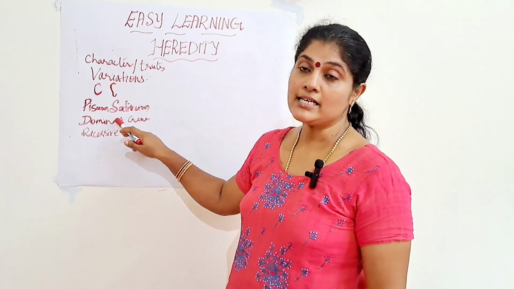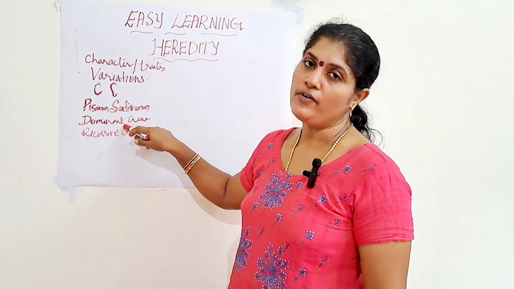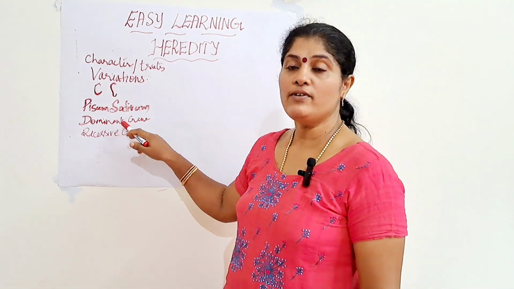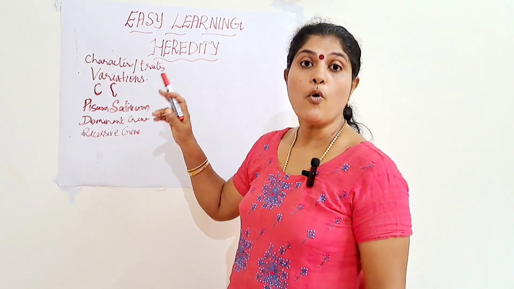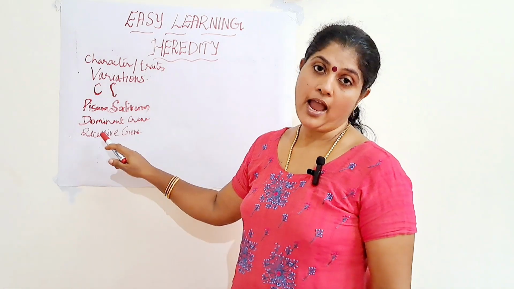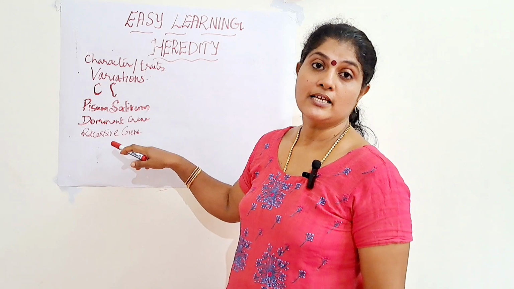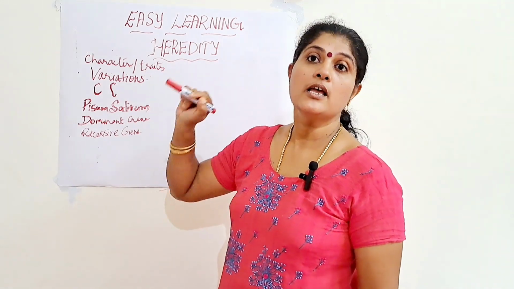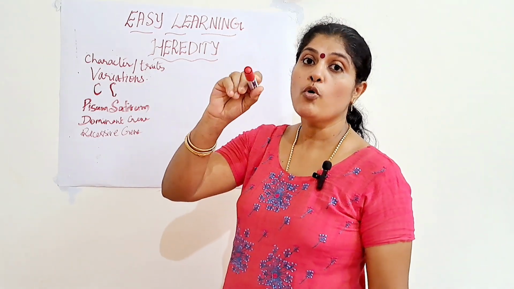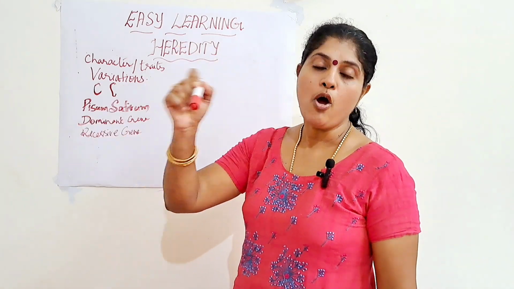The gene which determines the appearance of an organism even in the presence of an alternative gene. What is meant by recessive gene? Recessive gene means the gene which determines the appearance of an organism only in the presence of an identical gene. Identical, same type of gene. That is, in the case of dwarfness, if the genes transferred from both the parents to the offspring are recessive, then only that character will be expressed in the offspring.